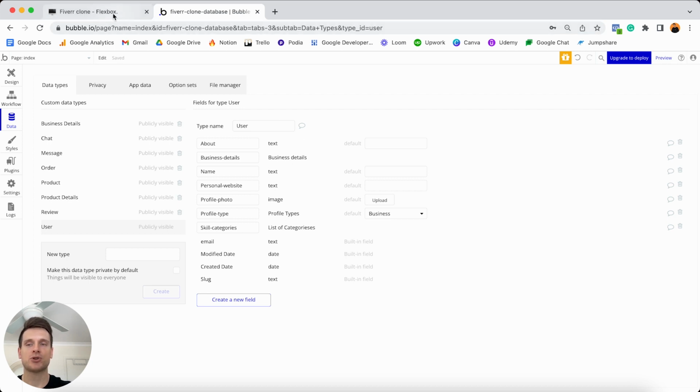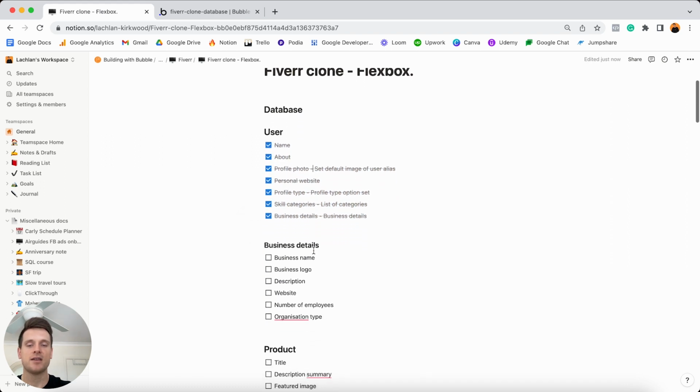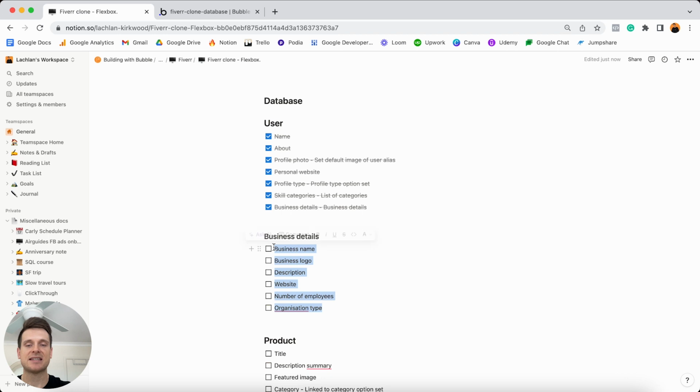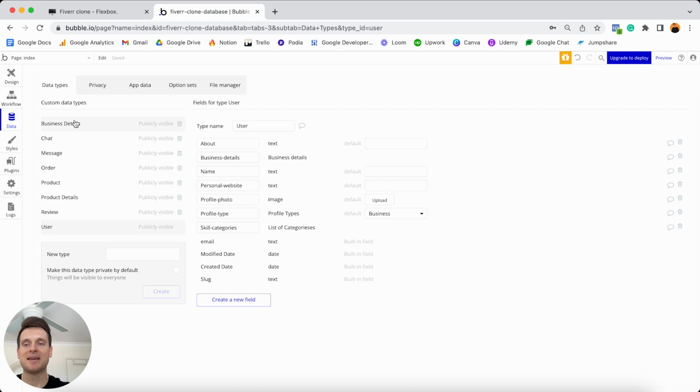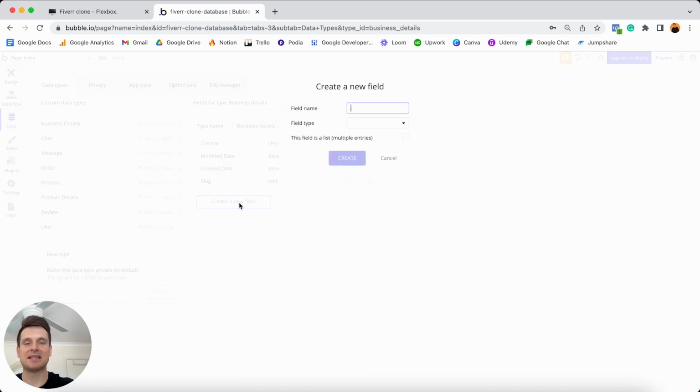So we're going to jump to our Notion checklist, tick all of those fields off. Then we're going to scroll on down to our business details. And if someone does want to store the information about their company, we're going to need to obviously store some additional data fields. So if we jump into Bubble, open up our business details data type, the first thing I'd like to store is the business name.